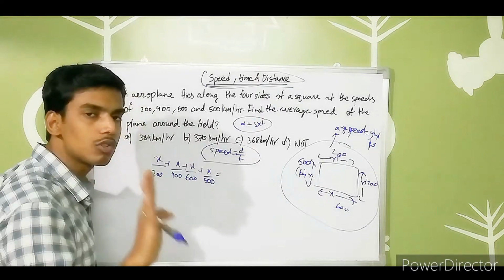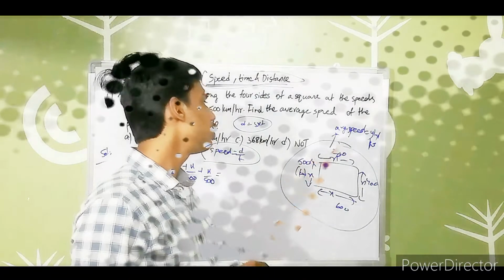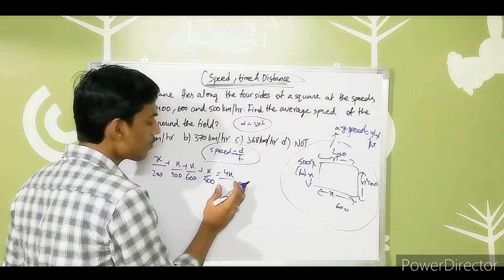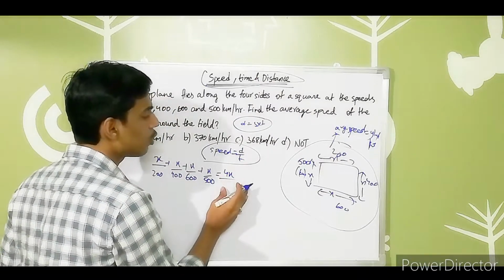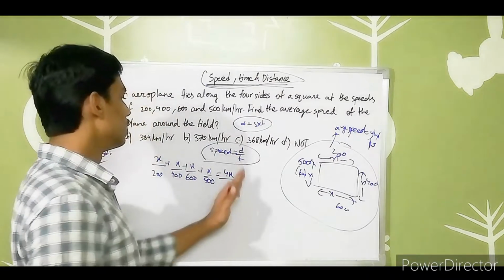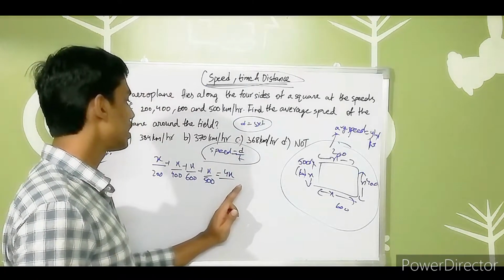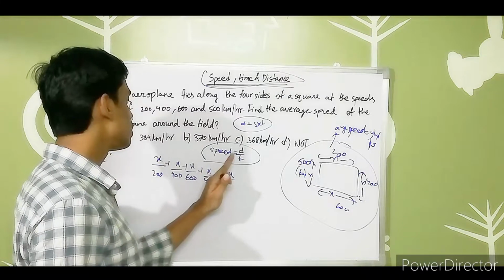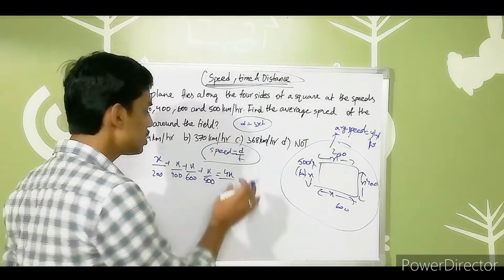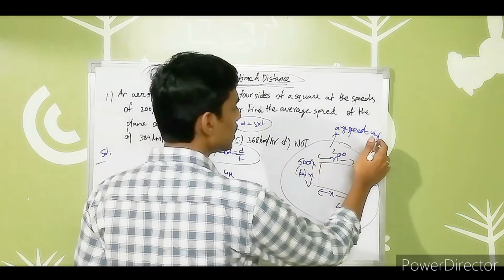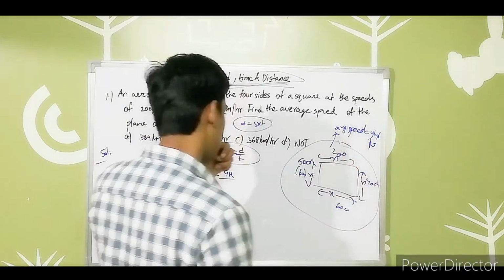A square contains 4 sides, as we all know, so 4x is the total distance. Speed equals distance by time, so the distance is 4x, and the time we don't know.